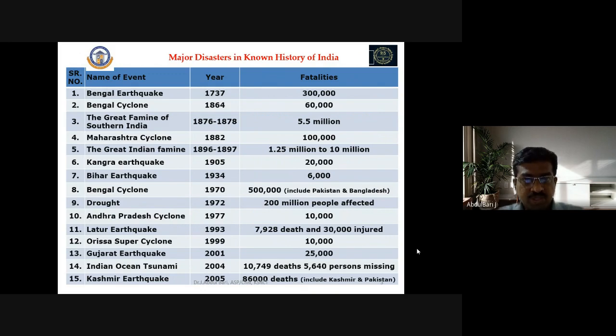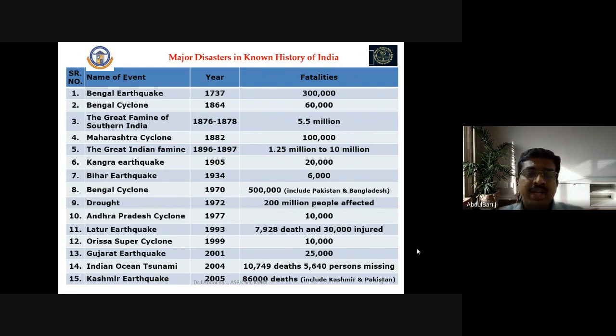Similarly, the drought of 1972 affected around 200 million people. In the Gujarat earthquake of 2001, around 25,000 people lost their lives.